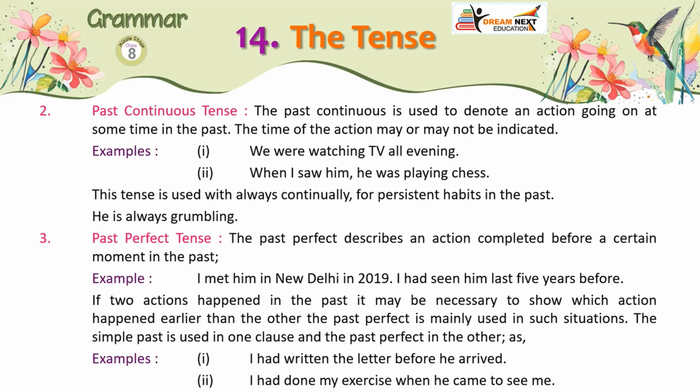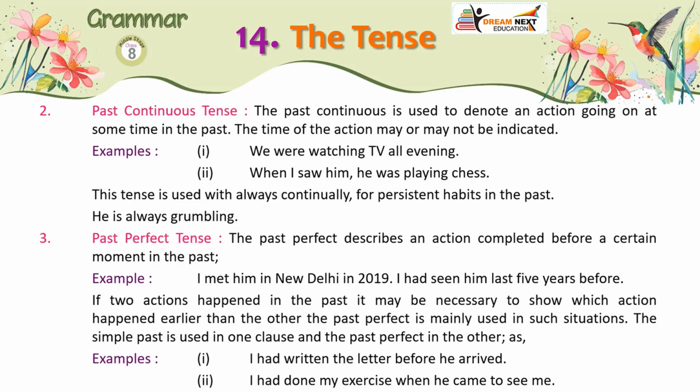3. Past perfect tense. The past perfect describes an action completed before a certain moment in the past. Example: I met him in New Delhi in 2019. I had seen him last 5 years before.